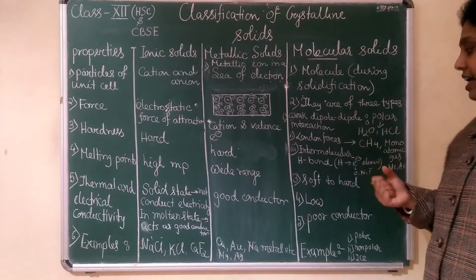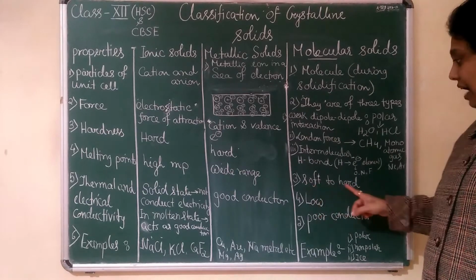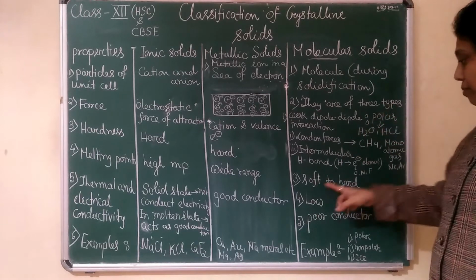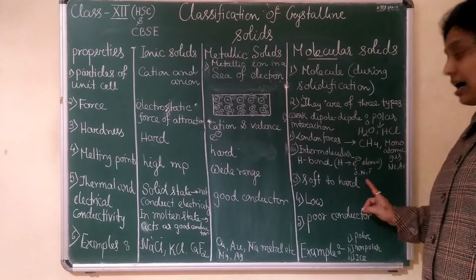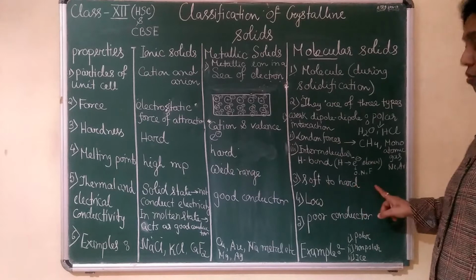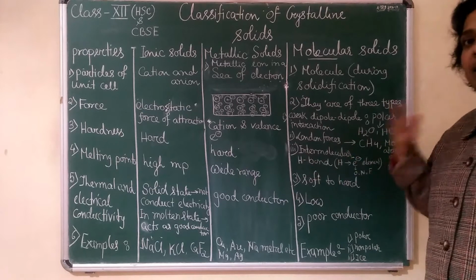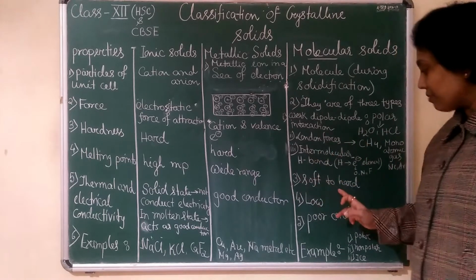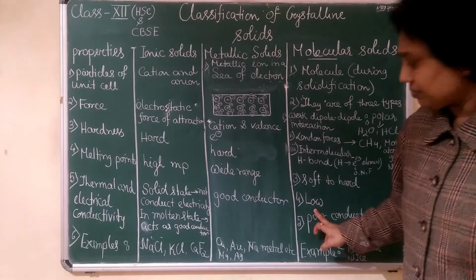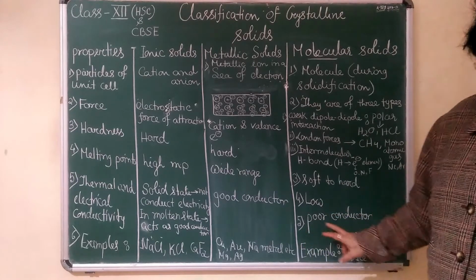Then what will be the nature of hardness, hard or soft? They range from hard to soft. Why have I written this? These are hard and soft in nature, but ice will be hard in nature. So not this kind of hardness, but it will be a wide range of hardness. Some are soft, some show variable hardness. Nature will be variable. Then next one is conductivity. Sorry, melting point will be low, and they are poor conductors.